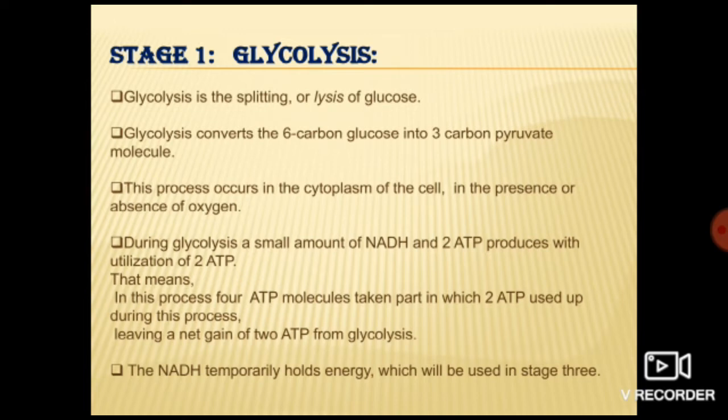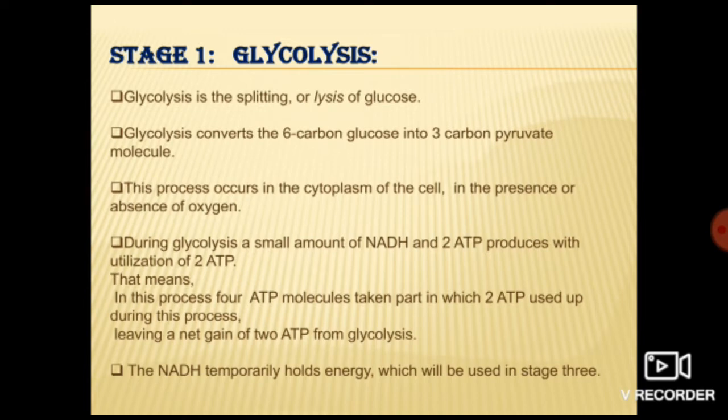Whatever food we are taking is ultimately converted into glucose. Got it? That glucose has 6 carbon atoms. That 6 carbon glucose undergoes various steps, that means in glycolysis various steps are present. Through those steps, this glucose molecule is converted into a pyruvate molecule, or we can say pyruvic acid.